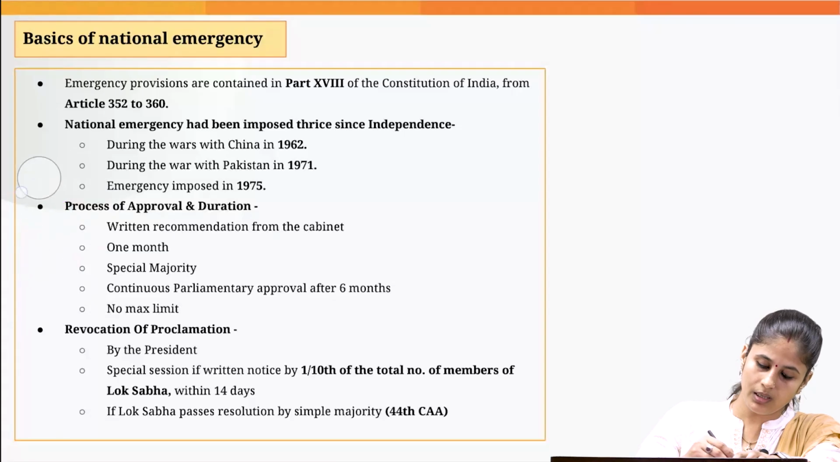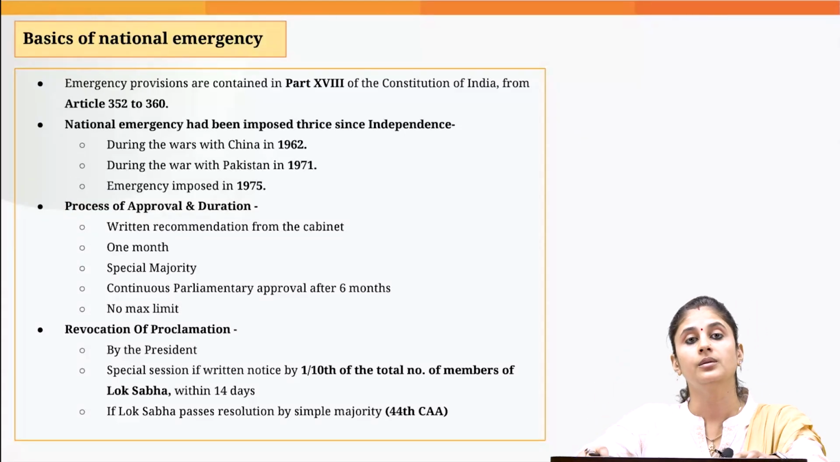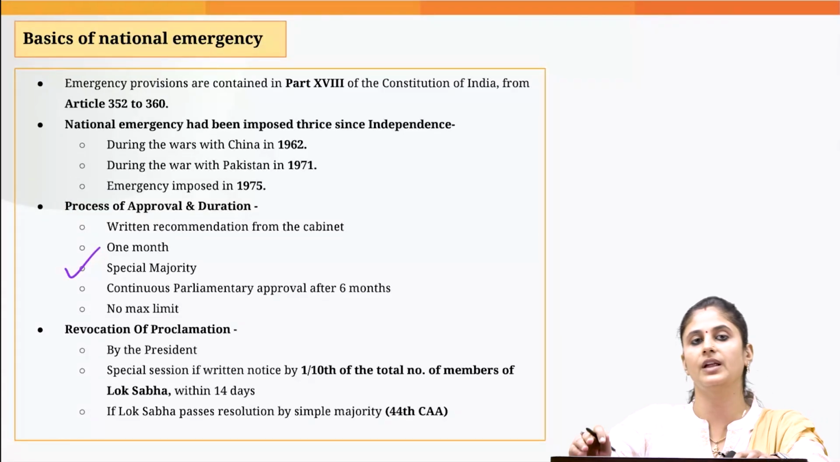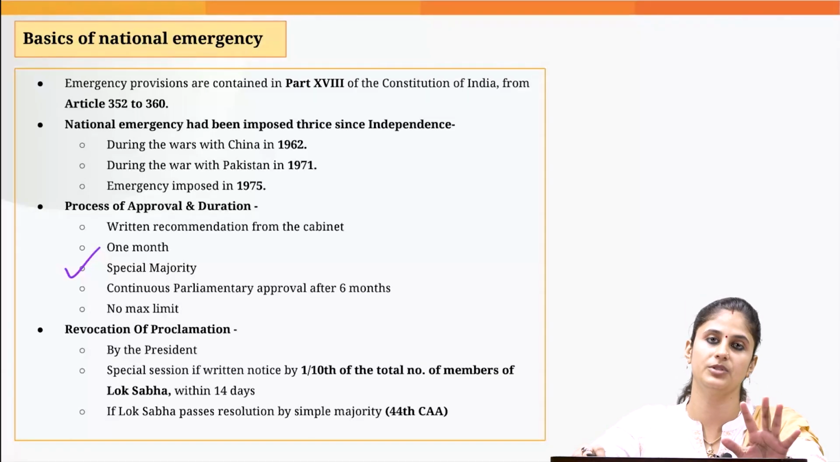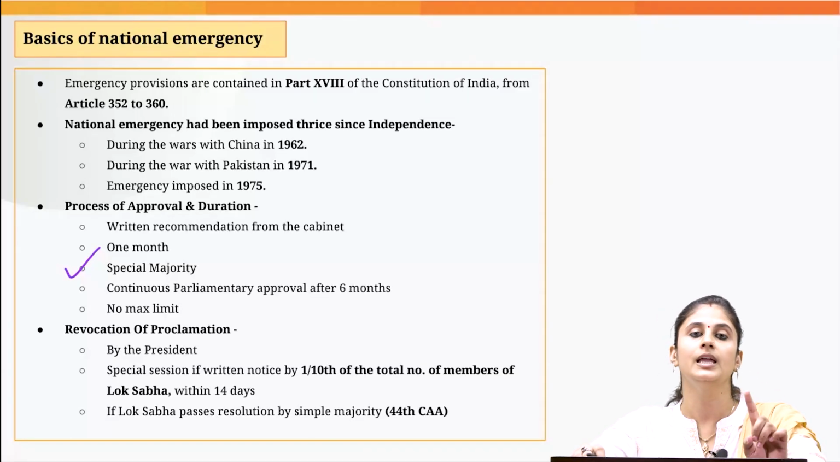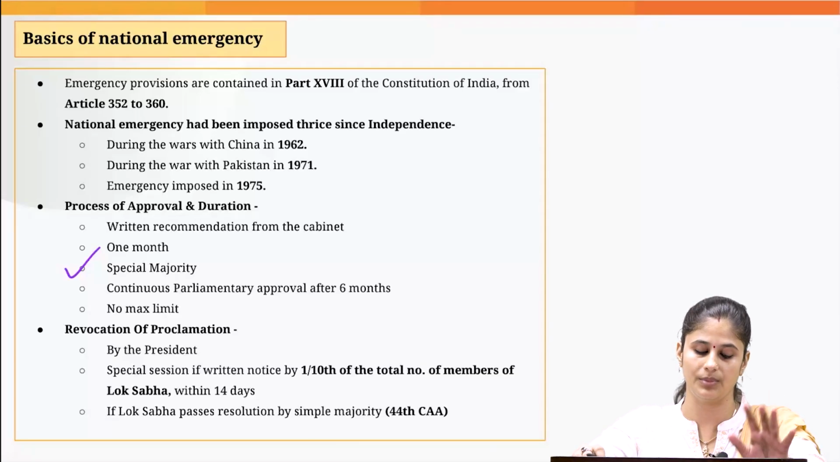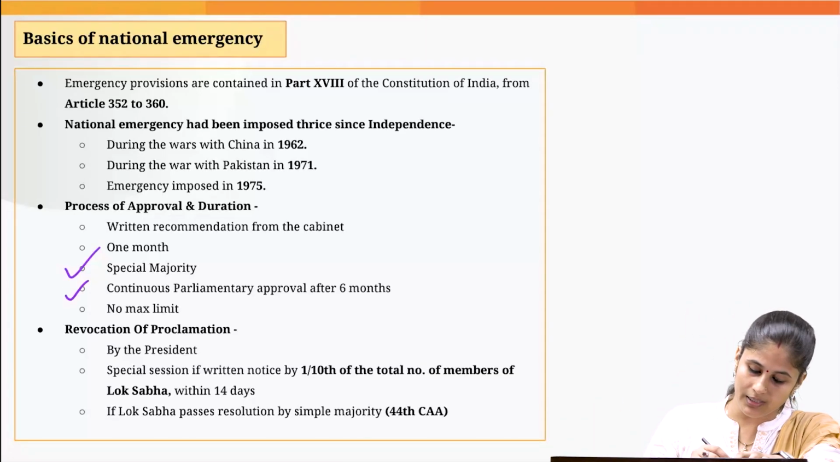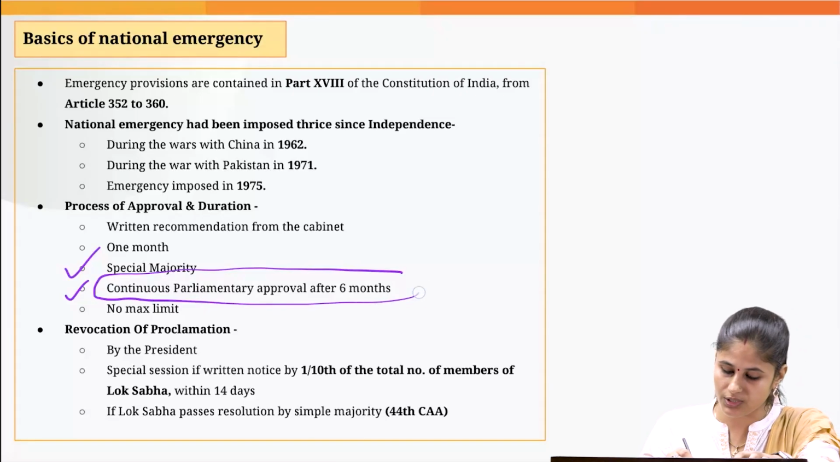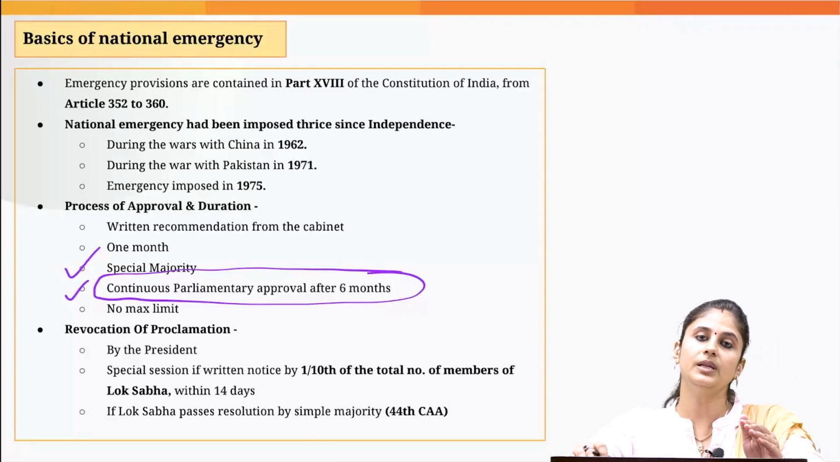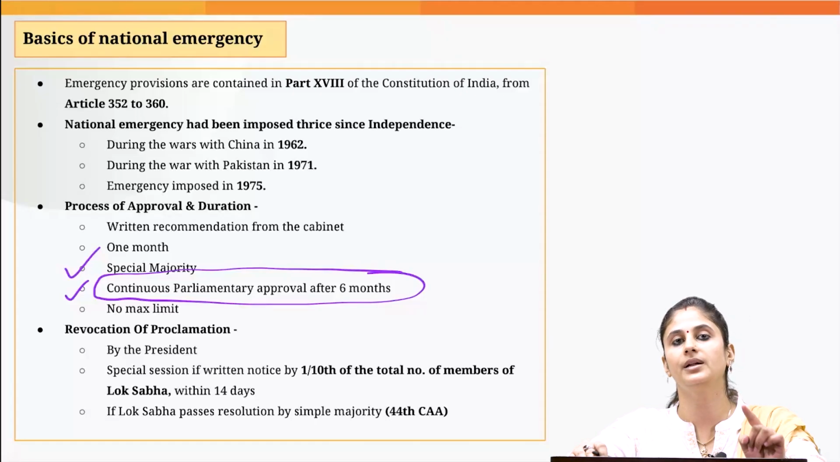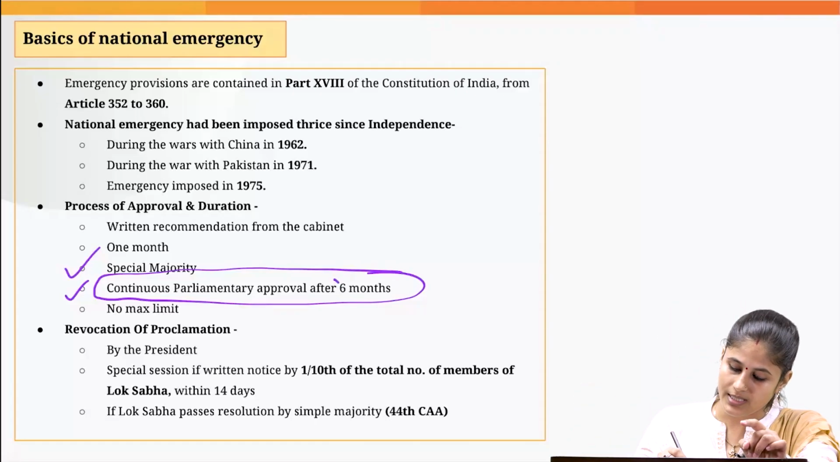Then both houses have to approve the proclamation of national emergency through a special majority. In the original constitution, it was a simple majority only. Again, the safeguard was incorporated by the 44th Constitutional Amendment Act. Another safeguard introduced by the 44th Constitutional Amendment Act was that we would need continuous parliamentary approval every 6 months.